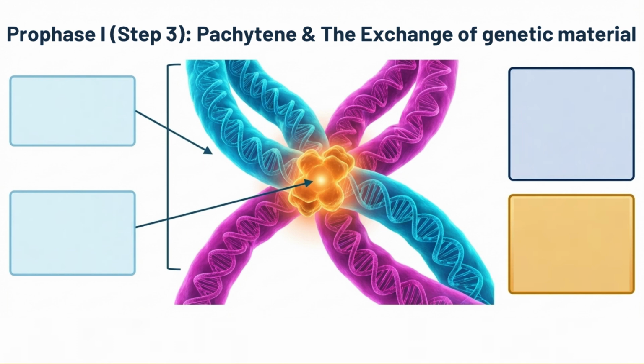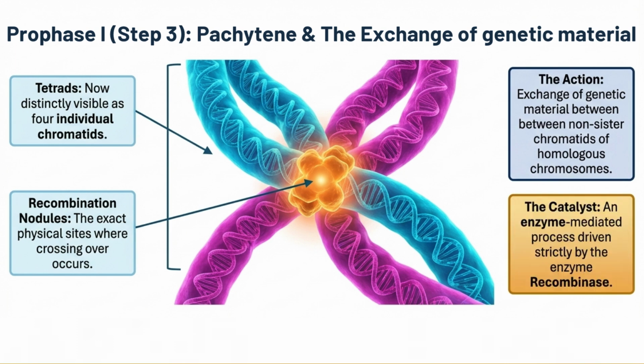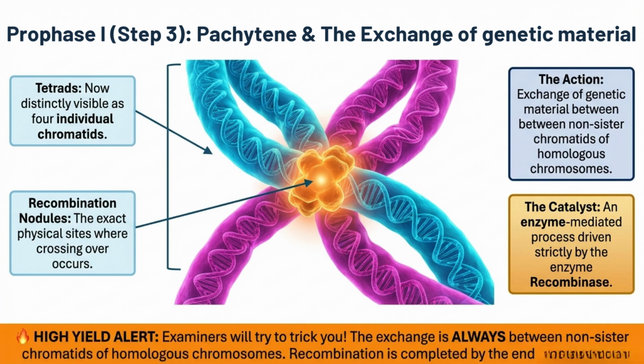Pachytene is where crossing over happens. The tetrads are now clearly visible as 4 individual chromatids, and the exchange of genetic material takes place between non-sister chromatids of homologous chromosomes. The physical sites of crossing over are called recombination nodules, and the enzyme that drives the process is recombinase. The high yield point is crucial. The exchange is always between non-sister chromatids, never sister chromatids.